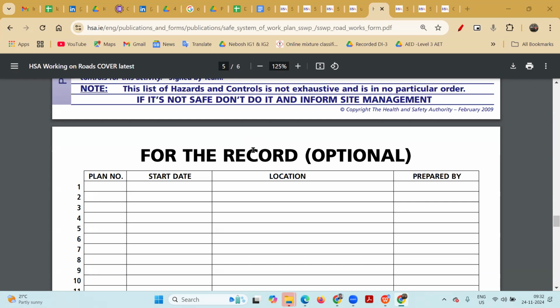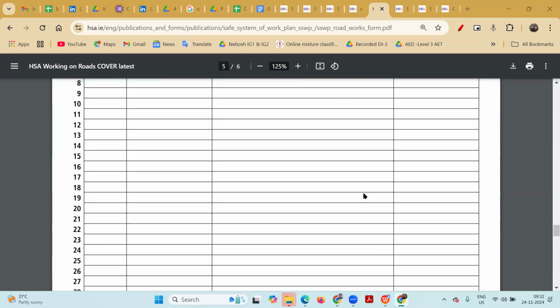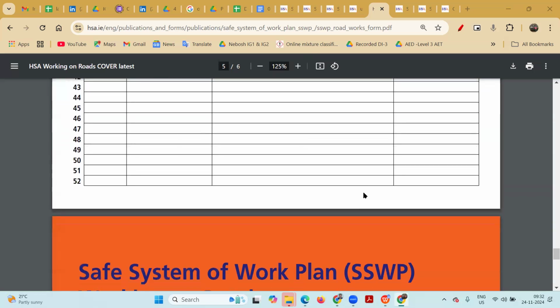Suppose today you are sitting in the morning and the environment is sunny. By tomorrow, the rain will start. Yes, this is the geographic condition of so many places, or it may happen suddenly also. So then we are going to have a daily plan number, start date, location, prepared by. The review part will be done. So this is the way.